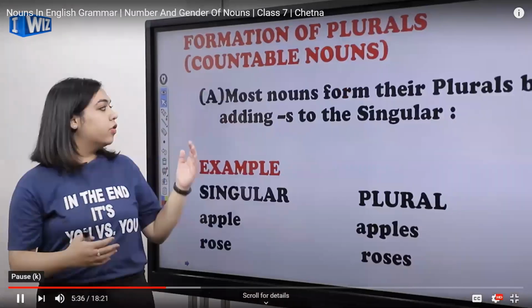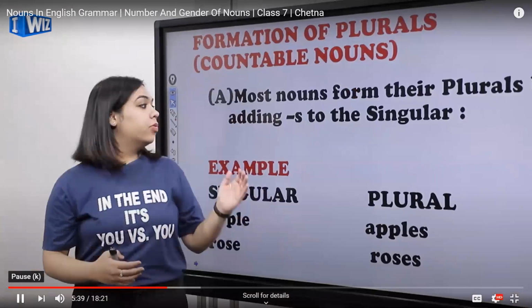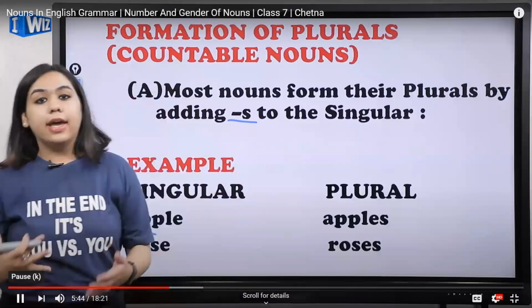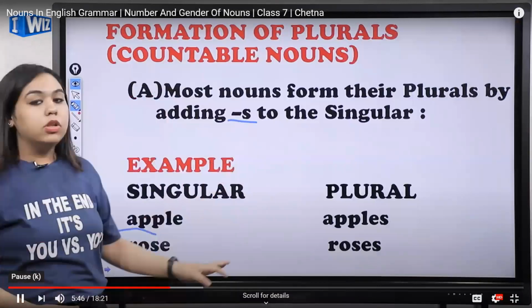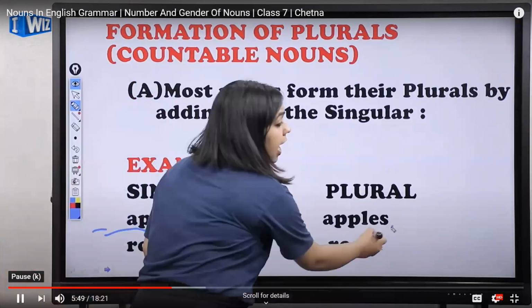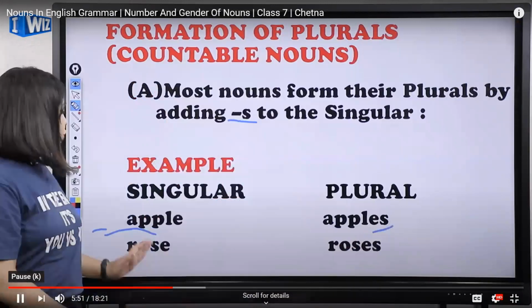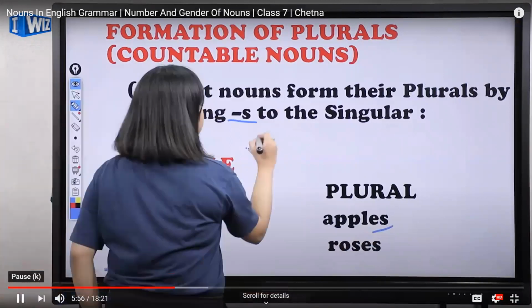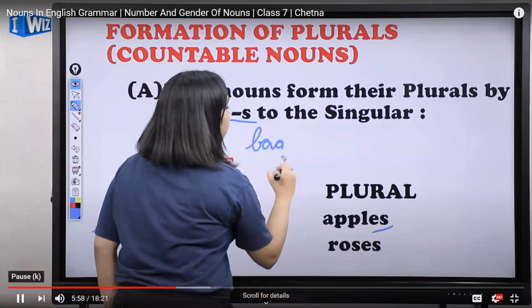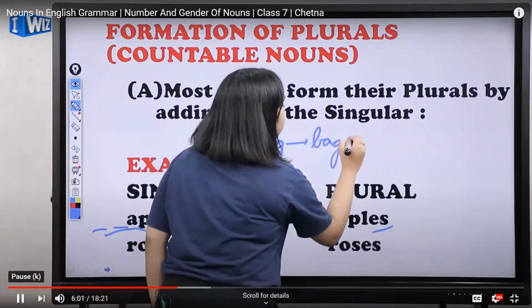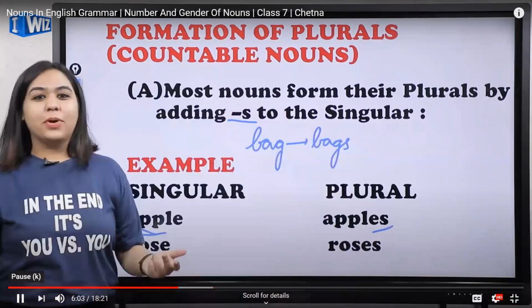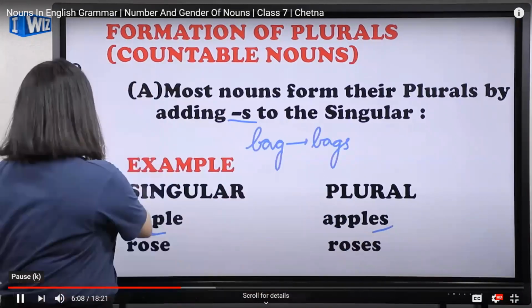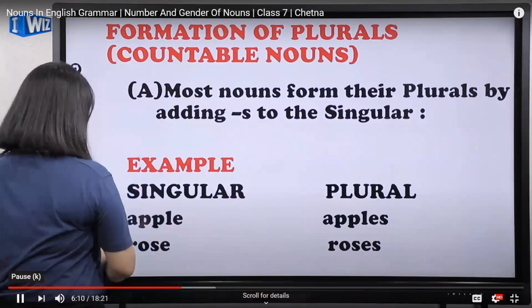The first one is most nouns form their plurals by adding s to the singular. What do you do? You simply add s. For example, apple, apples. What did you do in this one? You just added an s. Rose, roses. If I say bag and bags, okay? Let me just write it for you. Say bag. When you're converting it into the plural, it will turn into bags, okay? Toy, toys. So you're just adding an s to it, okay? I hope it's clear. Let's move forward.